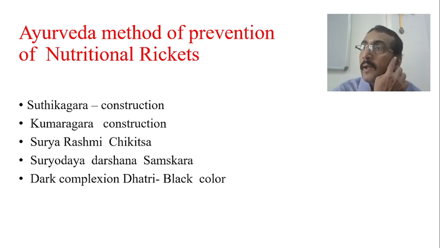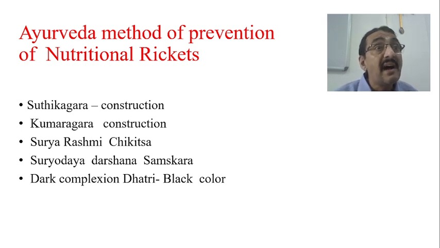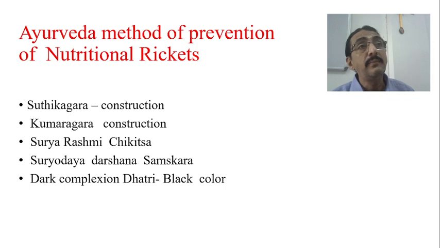Okay, now you can ask, sir, you are telling that rickets is a disease of early infancy. Yes, basically it is a disease of early infancy because formation of the growth plates starts from 1 month onwards. Once the growth plates are normally formed, then only you will find proper formation of the bones. Now, usually the bones are soft if vitamin D is not available, if calcium is not available. But till the baby starts walking, as parents we are not able to appreciate the bending of the bones, because when weight falls on them, then only you come to know that yes, something is wrong, because the child is having bending.